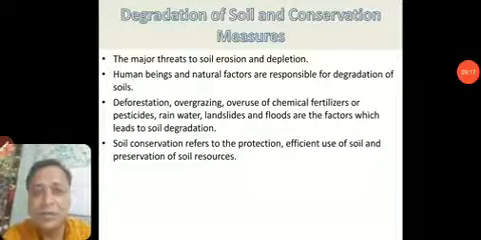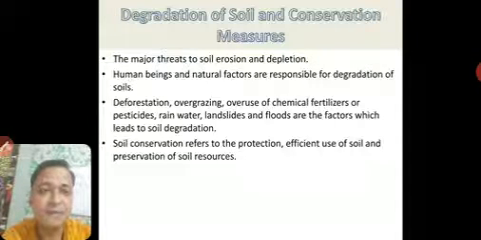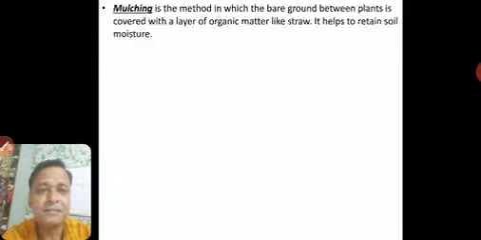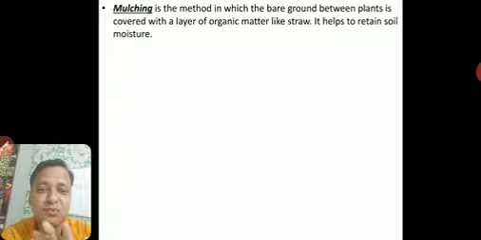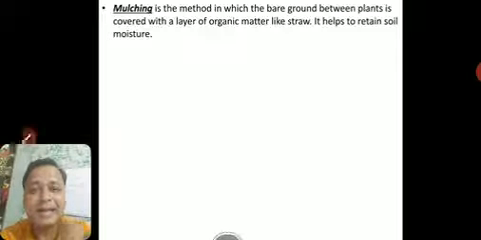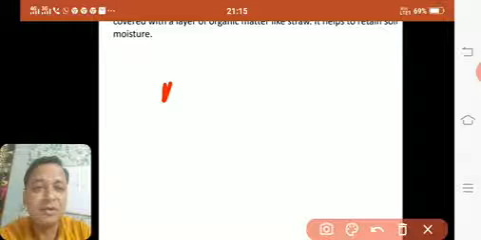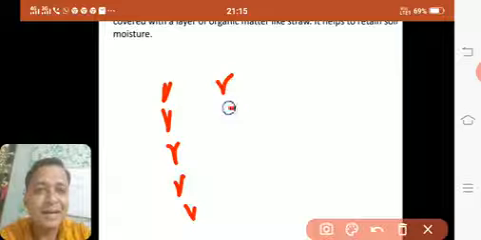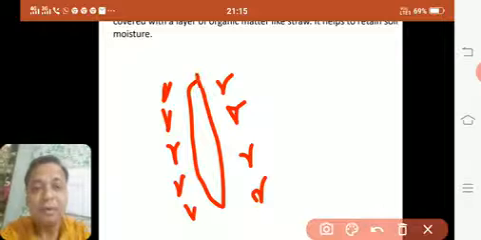Okay, so now we'll go ahead with the ways of conservation of soil. Quickly we can see. First is mulching. What is mulching? Suppose when you plant trees, if you see when the farmers sow the crops, they are in lines. Their crops will be there like this. Some barren land will be there, and here again crops will be there. So this land is totally open.